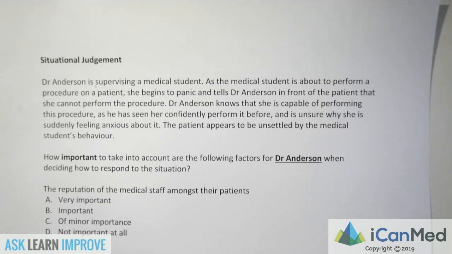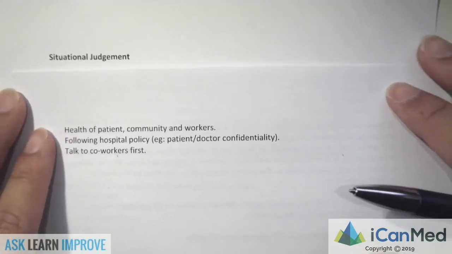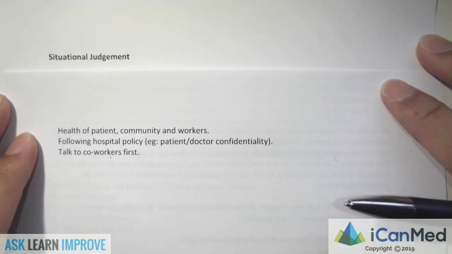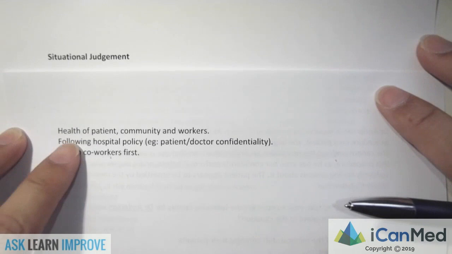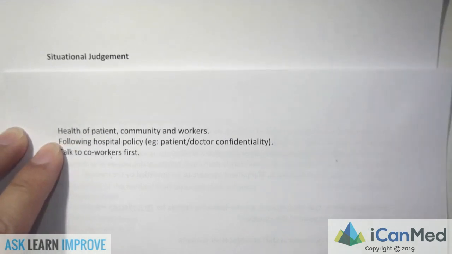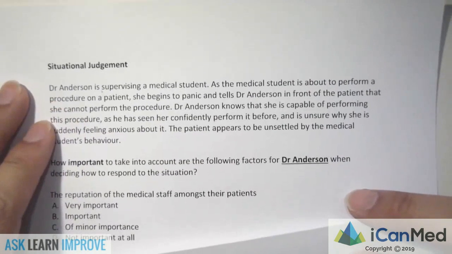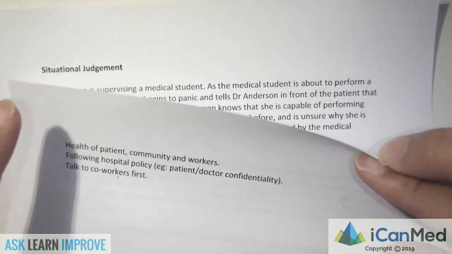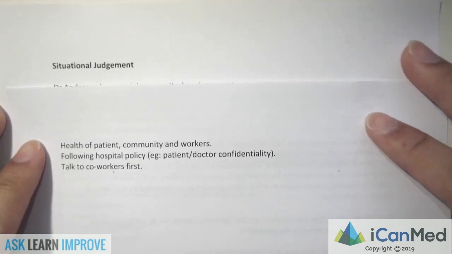Now, as a quick reference guide, these are the common mistakes that people make in which they don't make the correct judgment. It's literally just these three main points. First, remember that the health of the patient and the community or your co-workers always has to come first. You can't put your patient at risk, and you can't put your co-workers or the community at risk. All of your judgments in all of your situations have to make sure that health is put as number one.